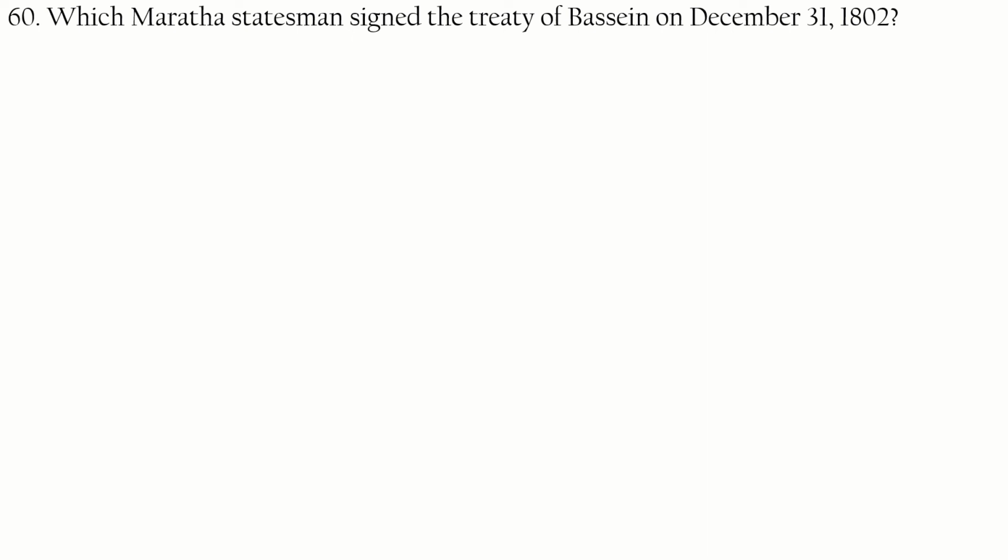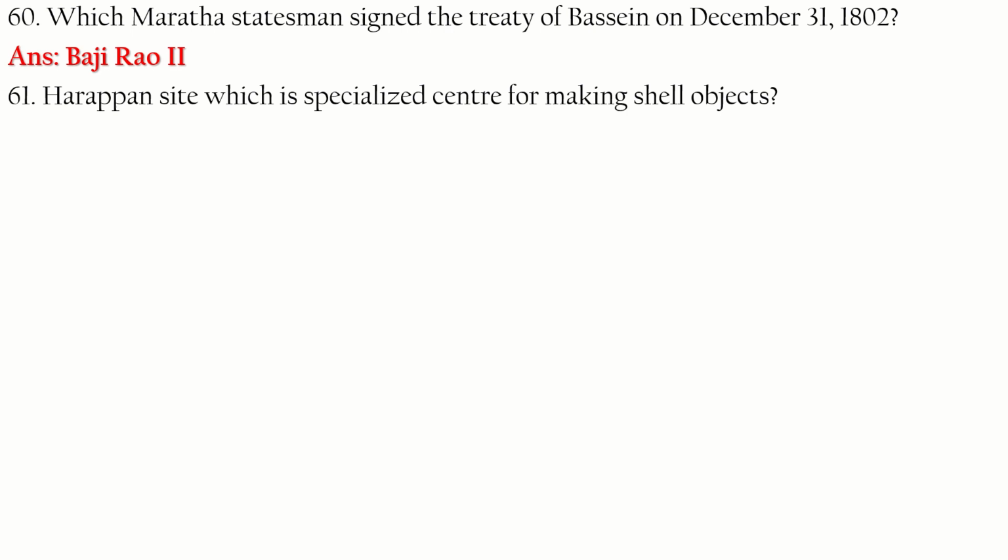61. Okay, just add 1 to all the question numbers. 61. Which Maratha statesman signed the Treaty of Bassein on December 31, 1802? Bajirao II. Maratha statesman Bajirao II signed the Treaty of Bassein on December 31, 1802.